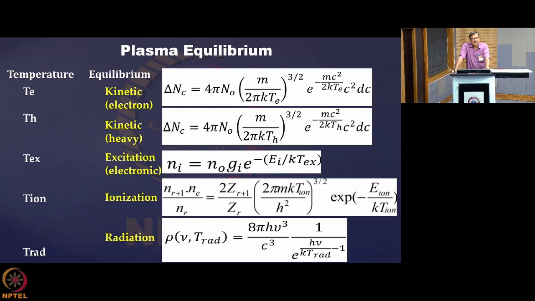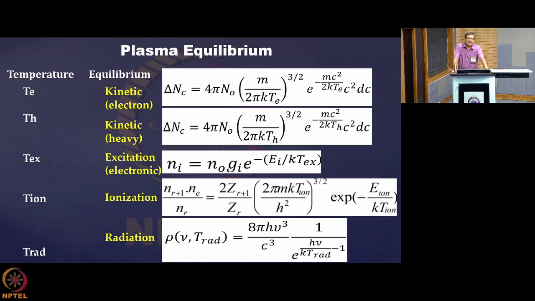One is just physical movement of the particles. They are charged particles like electrons, ions, and then heavy species. Then, through collision with the electrons, there is excitation of the atoms, and the electrons get excited to different energy levels.